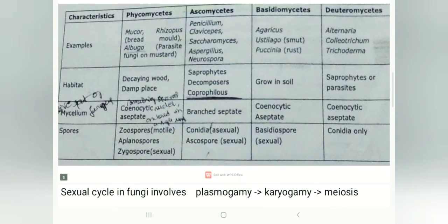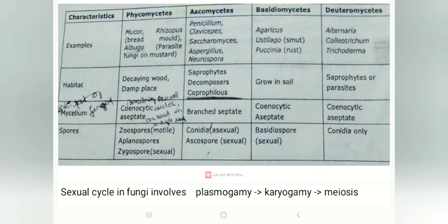Coming to the habitat of Phycomycetes, it is decaying wood and damp places. Ascomycetes are saprophytes, decomposers and coprophilous. Coming to Basidiomycetes, the habitat is growing in soils. And Deuteromycetes are saprophytes or parasites.